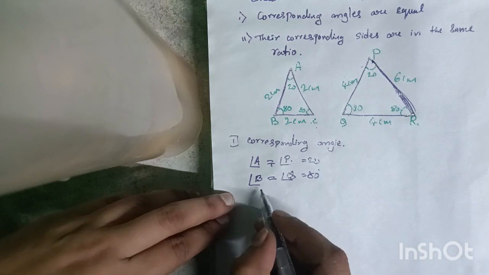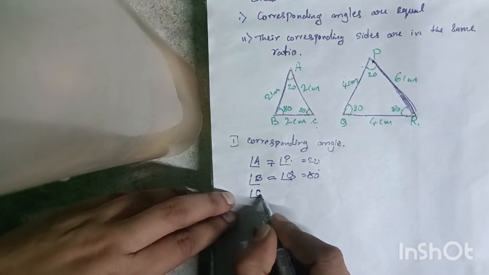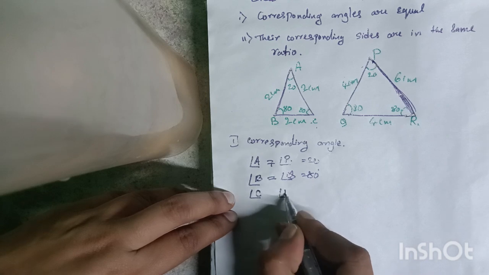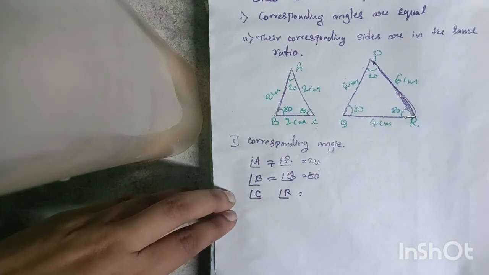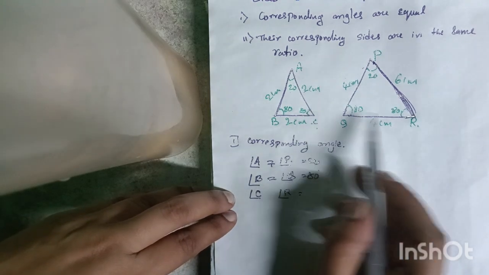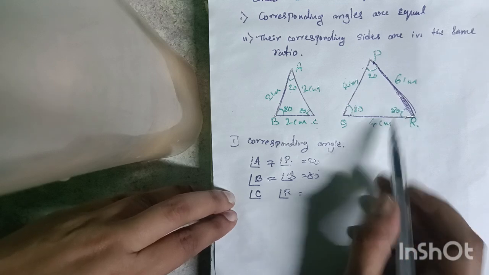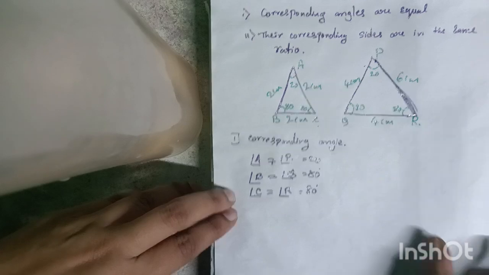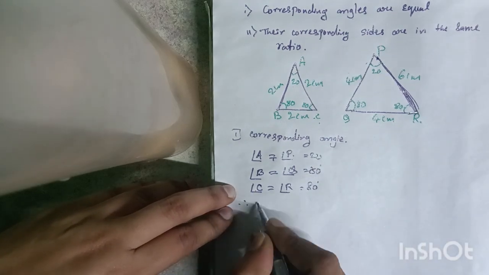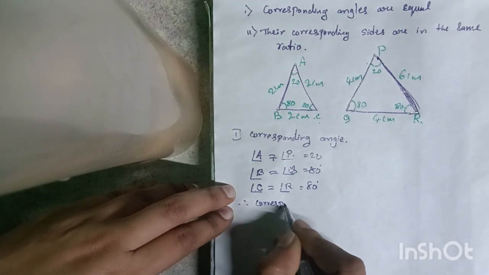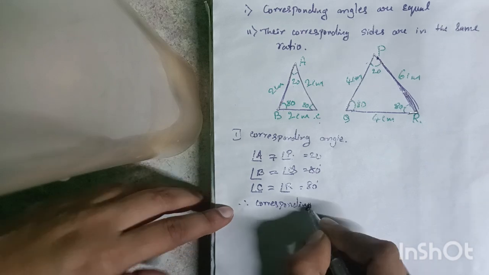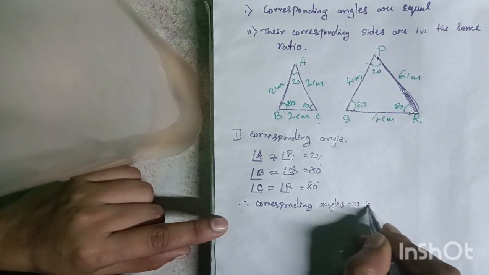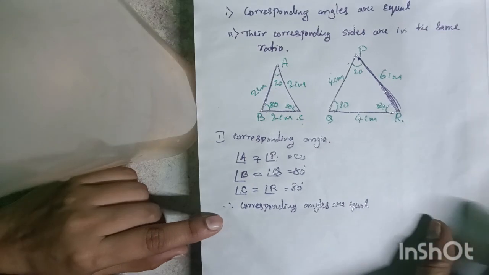Then angle C corresponds to angle R. Angle C is 80 and angle R is also 80 degrees, so C and R are equal. What is the conclusion here? Therefore corresponding angles are equal.